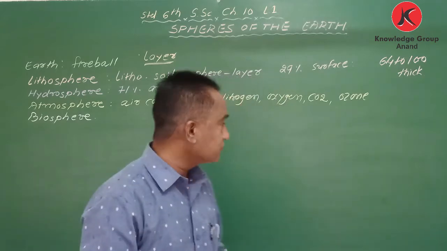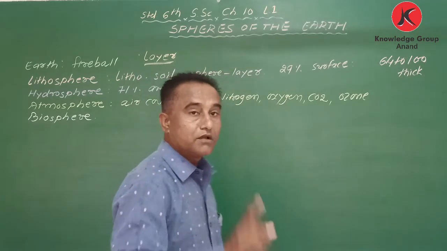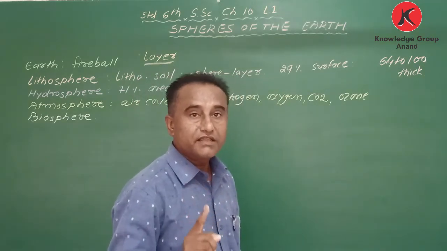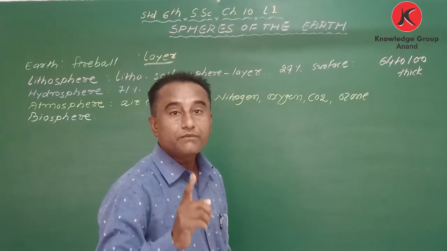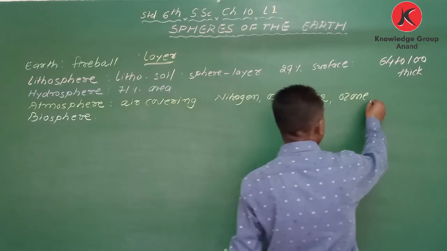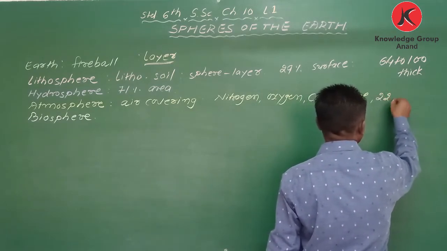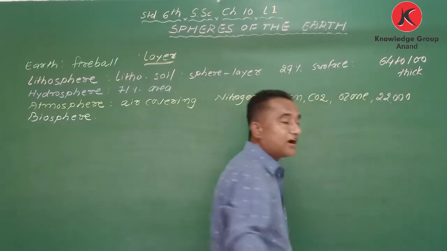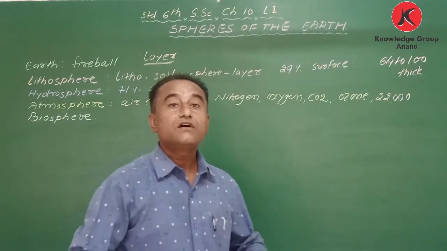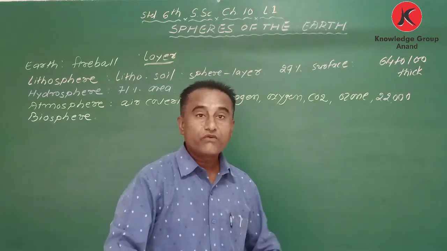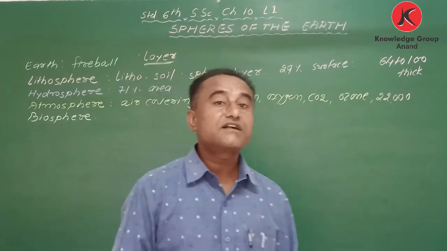One thing here I would like to say for your kind information, in a day a man breathes 22,000 times. How many times? 22,000 times in a day a man breathes. And now you can say, when we breathe out, we are releasing carbon dioxide.